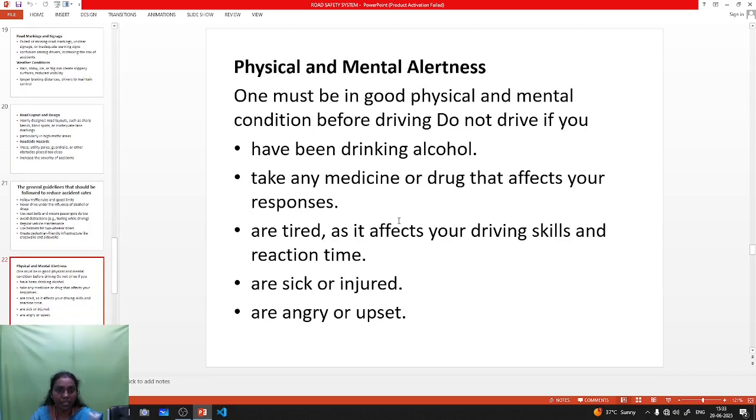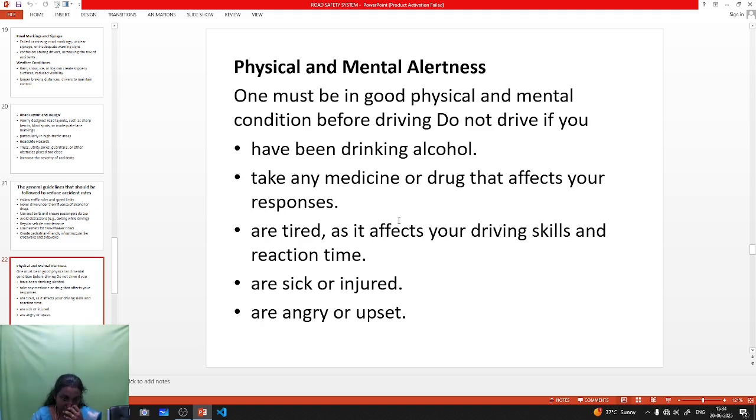Next one is the human factor, physical and mental alertness. Physical and mental alertness means that while driving the vehicle you must have it, otherwise do not drive if you have been drinking alcohol. Next one is if you are taking any medicines or drugs, it affects you, so do not drive the vehicle. When you are tired, do not drive the vehicle, because the risk of accidents will be more.